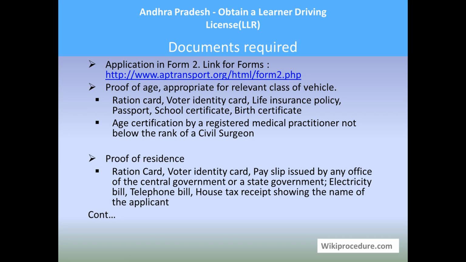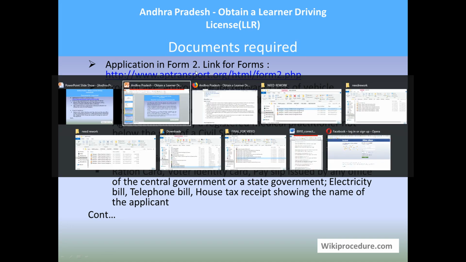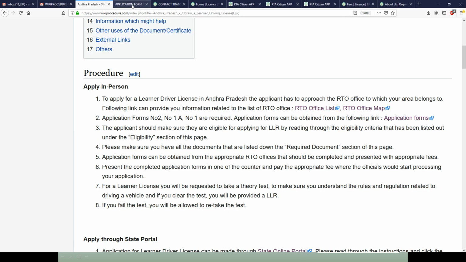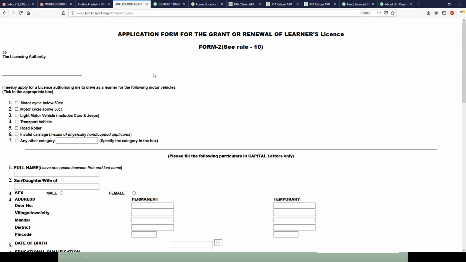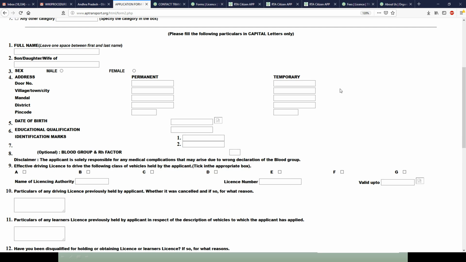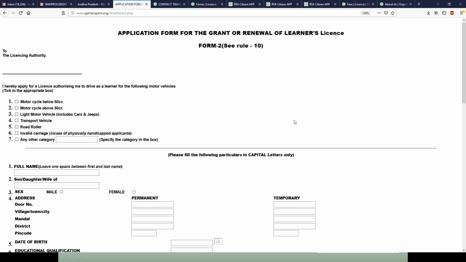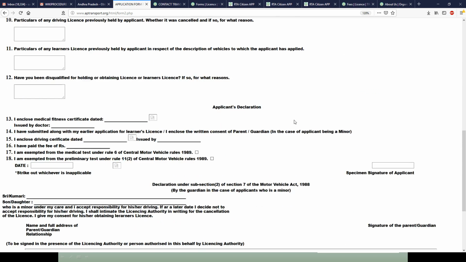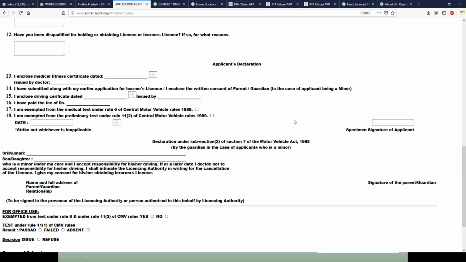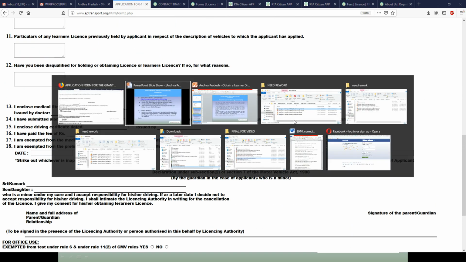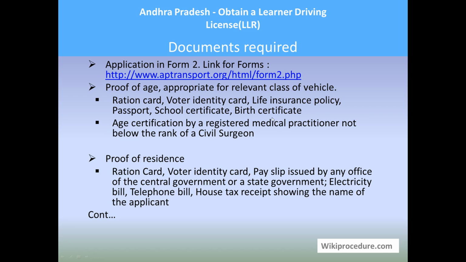Documents required. Application in Form 2 as per the link below is the main form for this procedure. We will see how the link is going to be helpful for you. So this is the form for learner's LLR license, and please download, print and use it for applying.